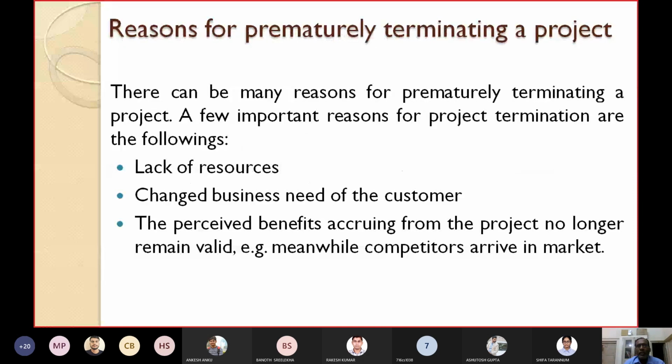The reasons for prematurely terminating a project. There can be many reasons for prematurely terminating a project. Let's discuss a few of them. A few important reasons for project termination are as follows.